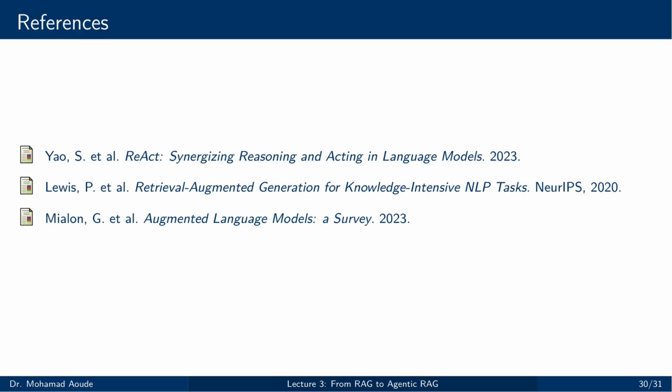These references provide the research foundation behind the architectural ideas we discussed today. The ReAct paper is especially important because it shows how reasoning and acting can be combined in language model-based workflows. The original Retrieval-Augmented Generation paper gives the baseline architecture for grounded knowledge-intensive tasks, and the Augmented Language Model Survey helps place these systems into the broader landscape of modern language model enhancement. So if you want to go deeper, do not just remember the diagrams from today. Read the papers that shape the concepts. Good engineering practice always improves when it is connected to the underlying research.